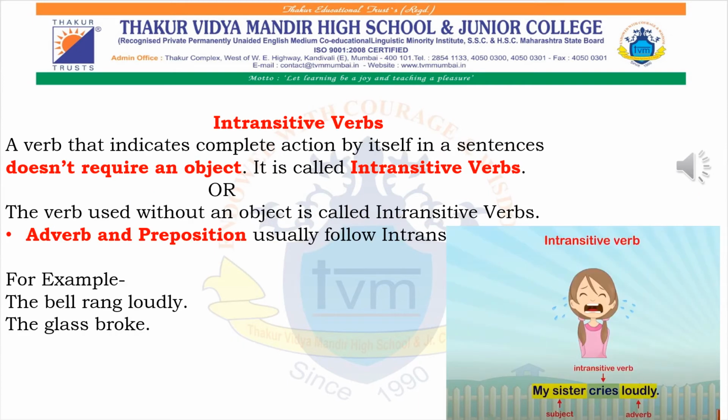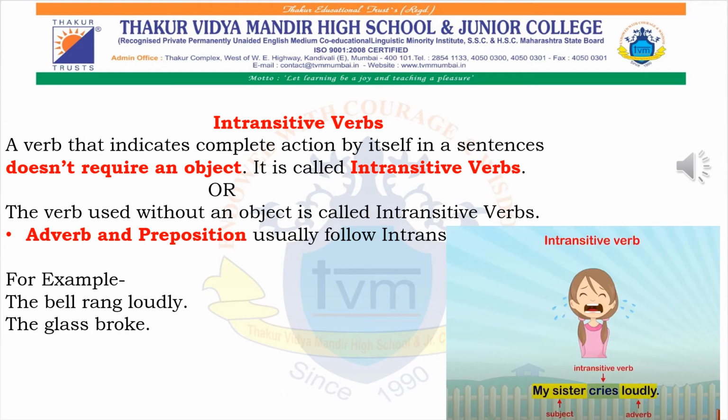The next one is intransitive verb. Now what is an intransitive verb? It is the opposite of a transitive verb. A transitive verb needs an object, but an intransitive verb indicates a complete action by itself in a sentence and does not require an object. The verb used without an object is called an intransitive verb. So in a particular sentence where there is no object, that sentence has an intransitive verb.